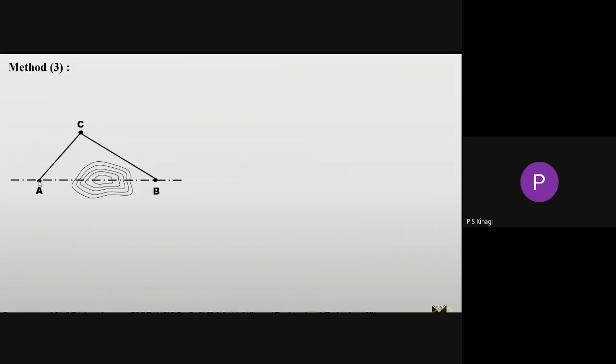By using a cross staff, you keep your cross staff along this line, then you will get the perpendicular to this line. So this angle will be equal to 90 degrees.